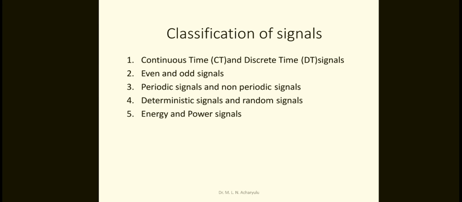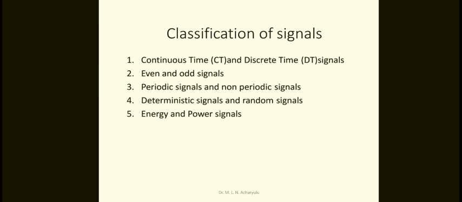A signal is said to be a continuous time signal if the signal is defined for continuous values of the independent variable.